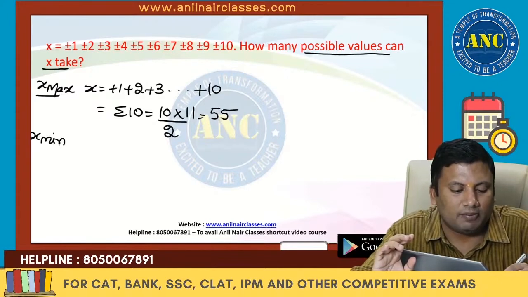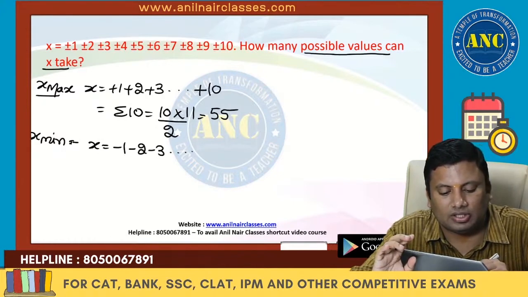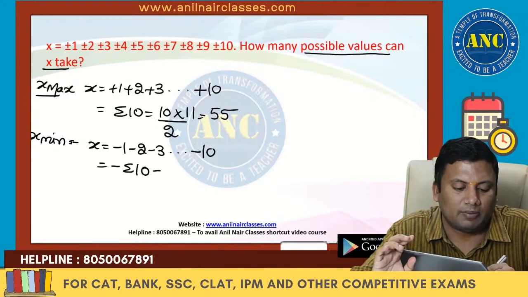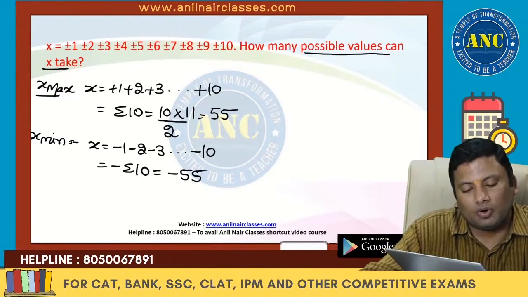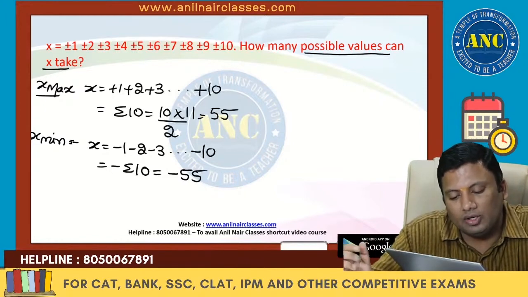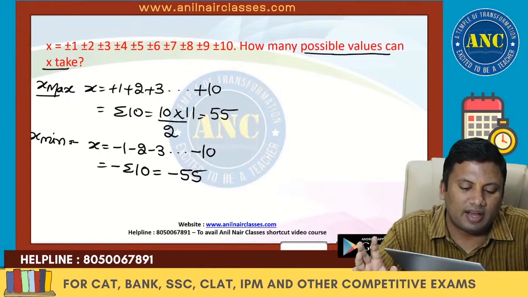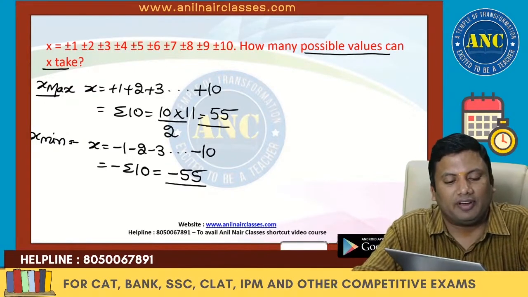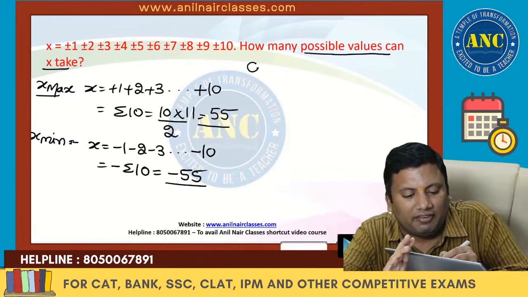If it is minimum, x is minus 1, minus 2, minus 3, till minus 10. This is nothing but minus summation 10, which is minus 55. Now the question is whether we will get all the values or whether any other values will be omitted. So the x value oscillates between minus 55 and 55.